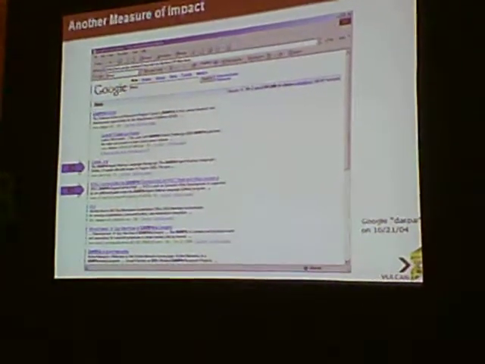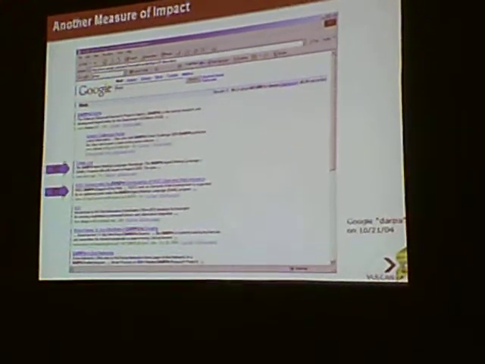Another measure of impact. I used to show this to the director too. This is what happened when I Googled the word DARPA in October of 2004. And so I said, if you know about PageRank, right? This is how other people perceive, I told the director, this is how other people perceive your agency as expressed by their hyperlinking behavior. And oh, by the way, look at that.